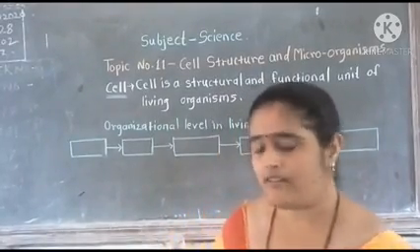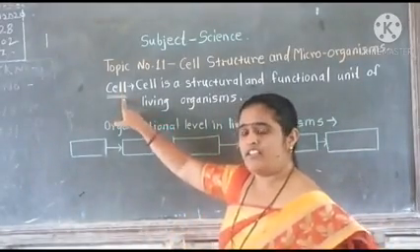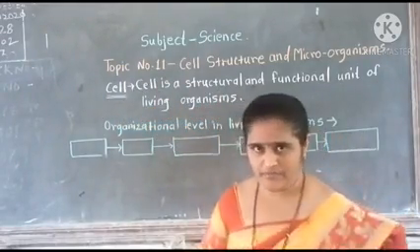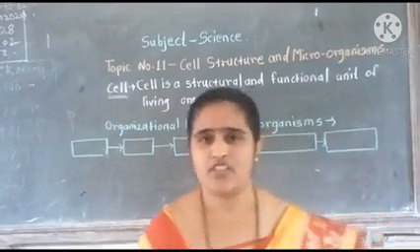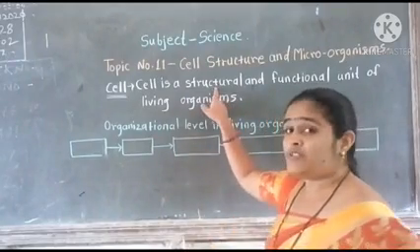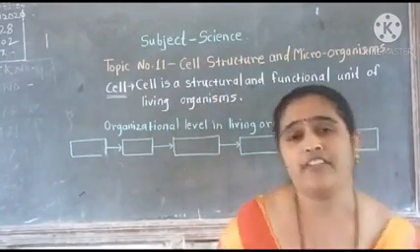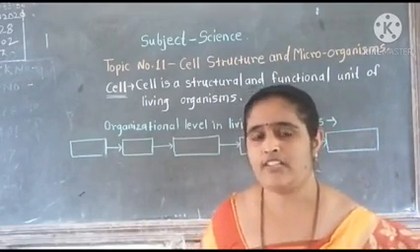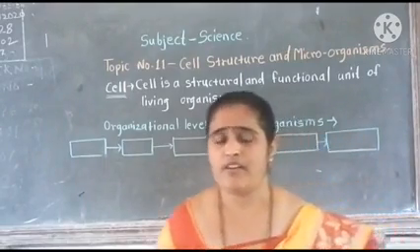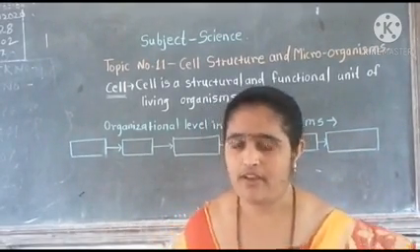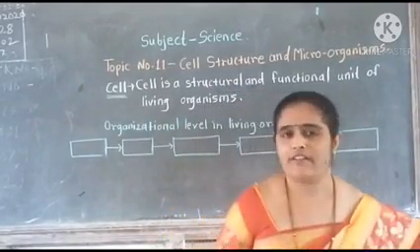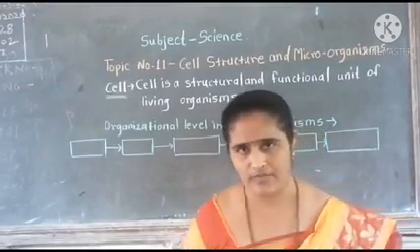Let's start with the cell. A cell is nothing but the structural and functional unit of a living organism. Structural means what? Every cell has a specific shape, so it is the structural unit. Functional means what? Every cell performs a specific function. Okay, it is an important definition. Remember that the cell is the structural and functional unit of every living organism.